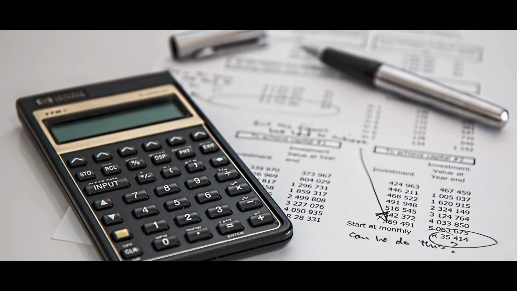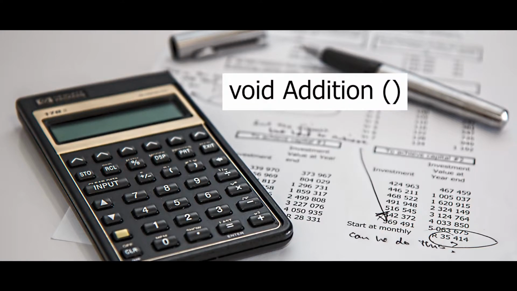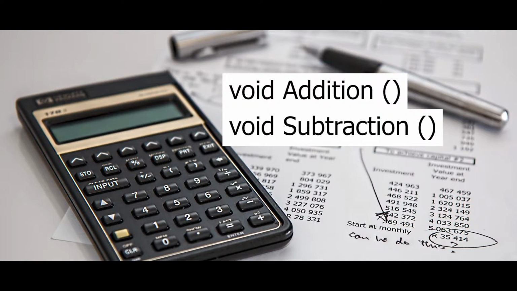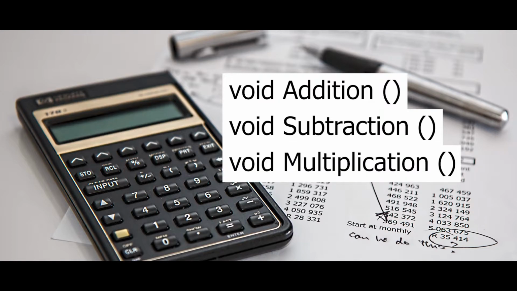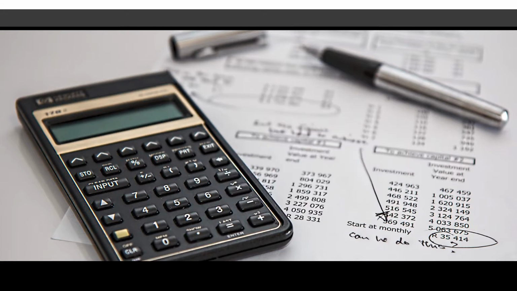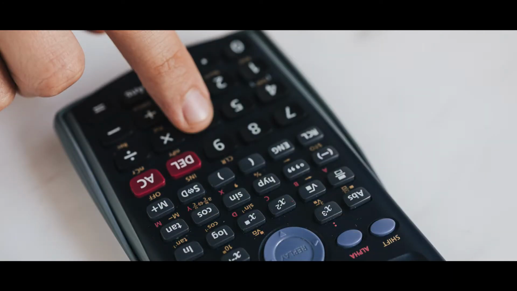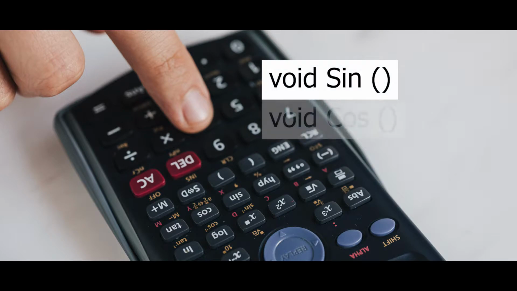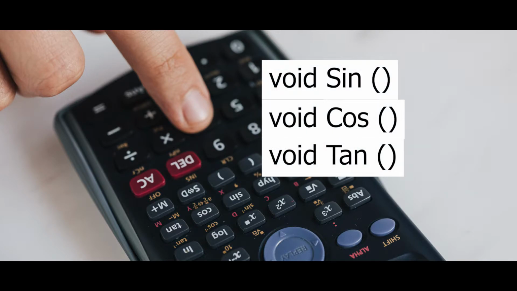You can have one function which performs the addition, one function for subtraction, one for multiplication, one for division, and so forth. If it's a scientific calculator, you can have functions for your trig functions like sine, cos and tan, and much more advanced as we move on. But in the end, all your program is doing is simulating a calculator.